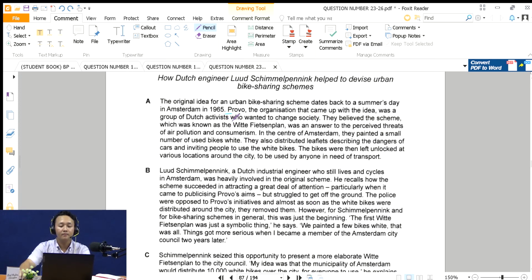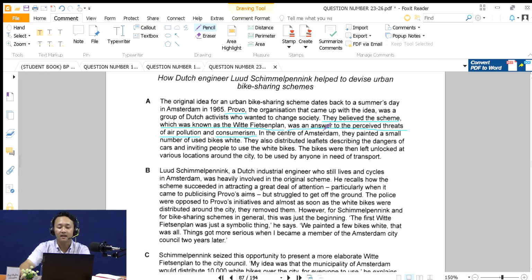Here you find profile, right? And then they believe the SIM, which was known as the, okay, it's really difficult to pronounce it, was an answer to the perceived threats of air pollution and consumerism. There you go. So the answer is consumerism.